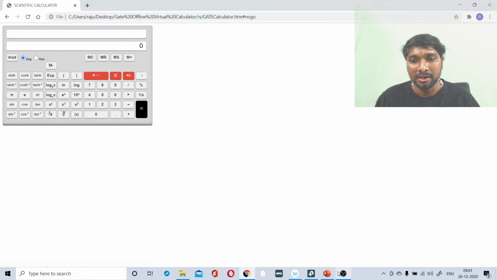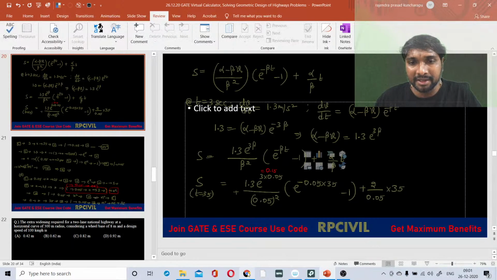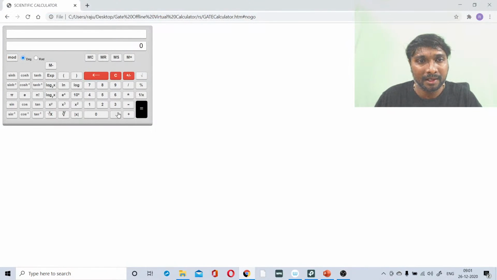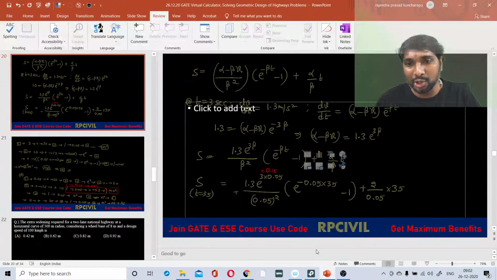Okay. Now we'll be calculating it again from the starting. Don't worry. E power minus 0.05 into 35. 0.05 into 35, we have got this one. Unary plus and minus, we have got this one. Okay. E power of that value, we have got this value. Minus 1. Then we'll be getting some value, right? This bracket value we have got.